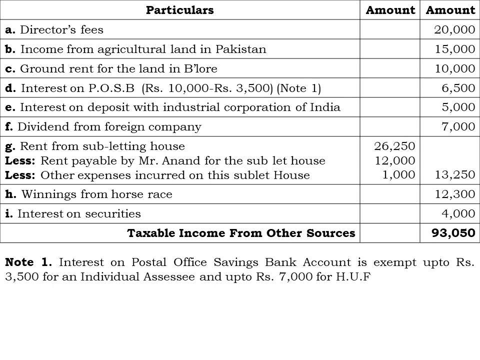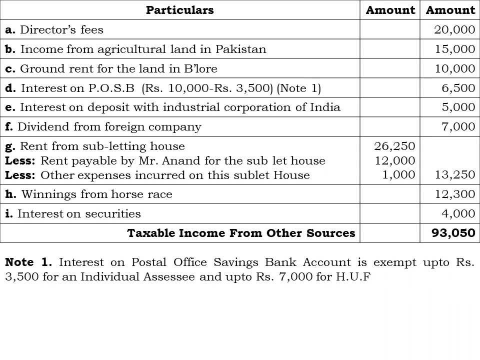So Mr. Anand is receiving rent from subletting of the house of rupees 26,250, and we have to provide as per the provision for the subletting of the house which we have discussed in the last class, that is rent payable by Mr. Anand for the sublet house comes to rupees 12,000, and other expenses incurred on the sublet house is rupees 1,000. Both these, 12,000 plus 1,000, 13,000 is exempt from tax, and the remaining 13,250 rupees is taxable rent from subletting of house.